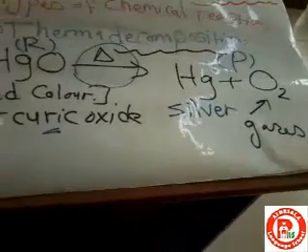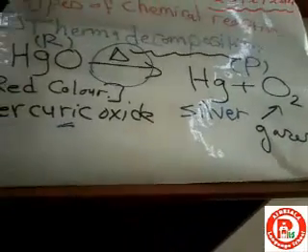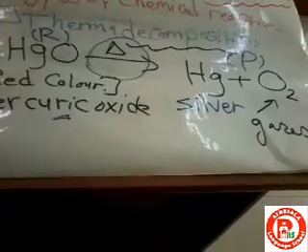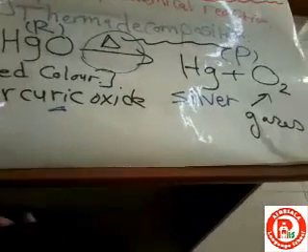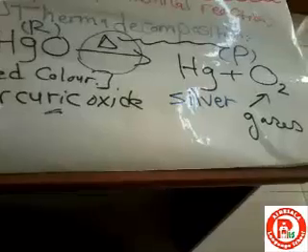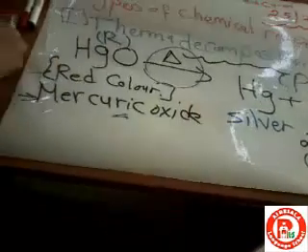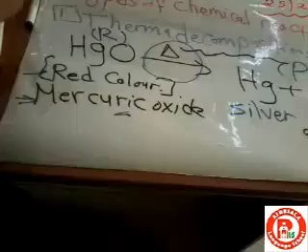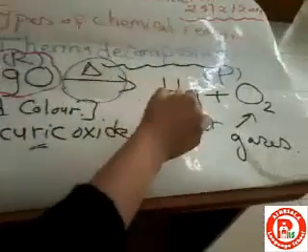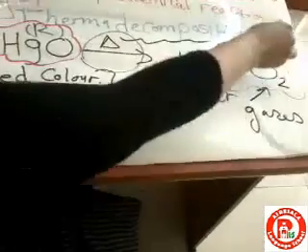You have a question now. This chemical equation in front of you, is it balanced? What is meant by balanced? I mean that the number of atoms in the reactant equals the number of atoms in the product.